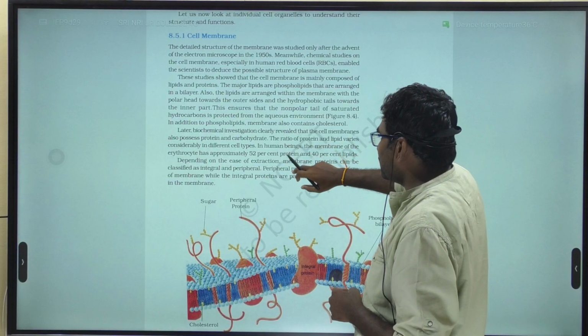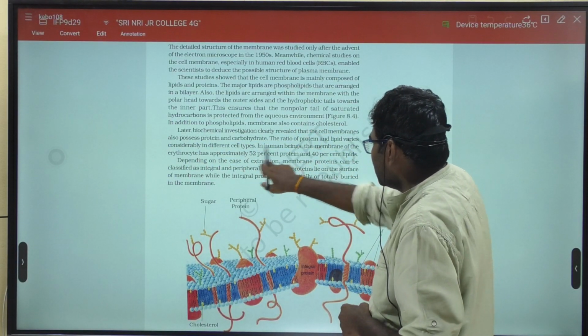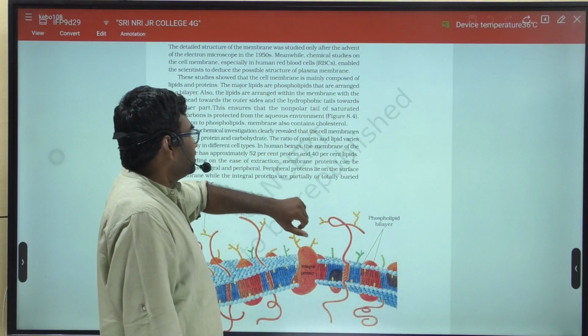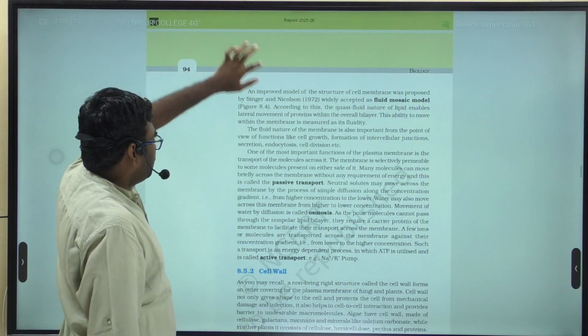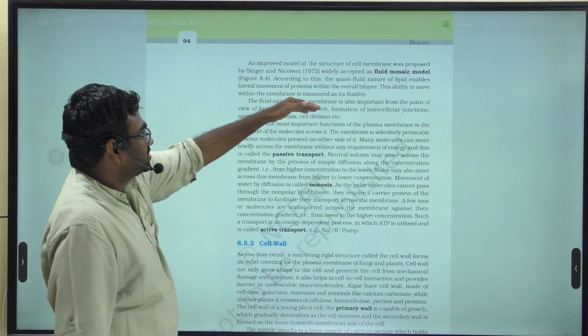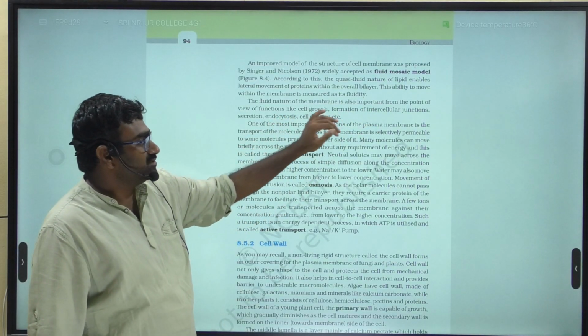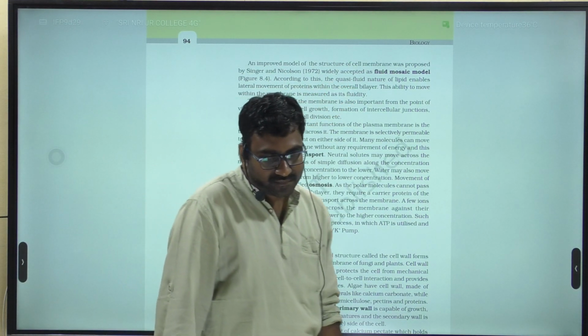So mention all these proteins, and you have to mention the percentages: 52% of proteins and 40% of lipids, right? So up to here, up to the functions, that is, the fluid nature of the membrane, say endocytosis, cell division. Up to here you have to mention this, right?